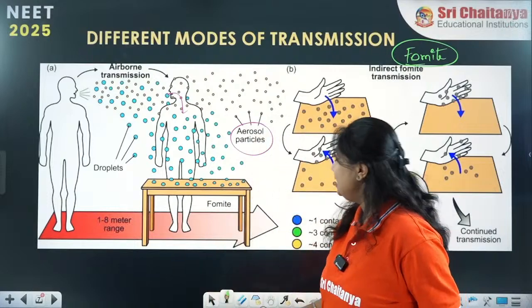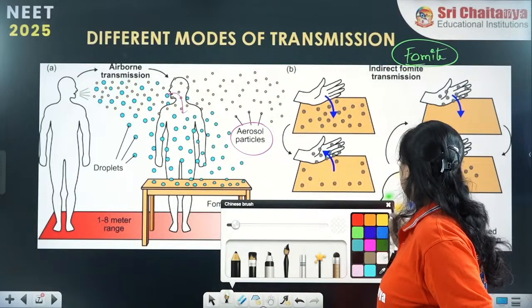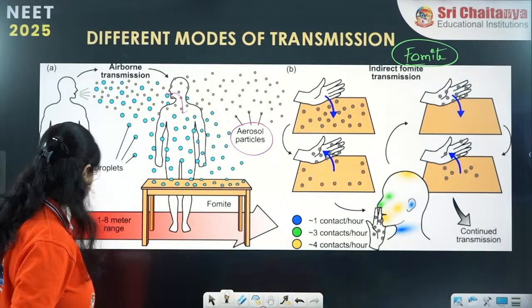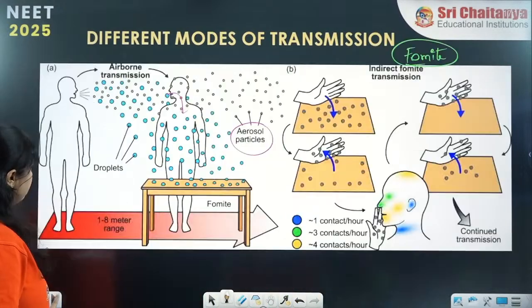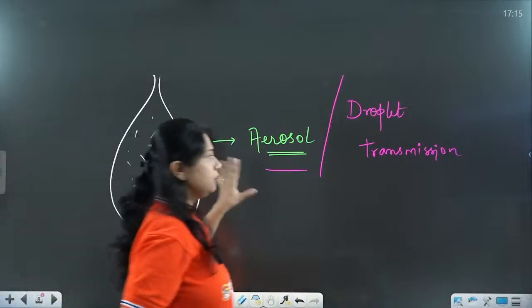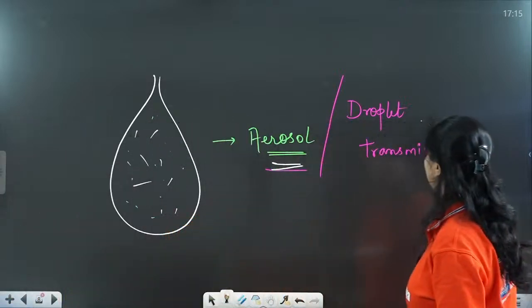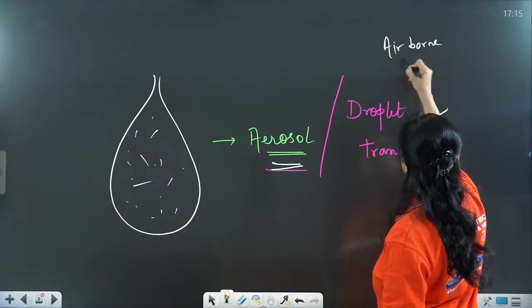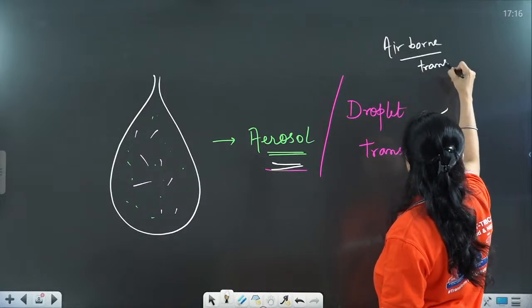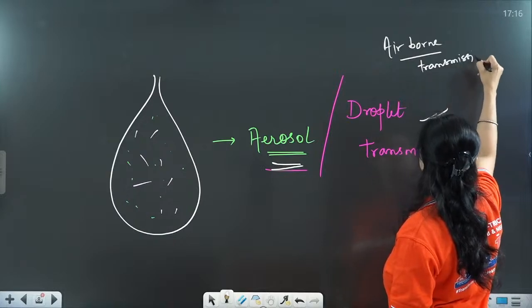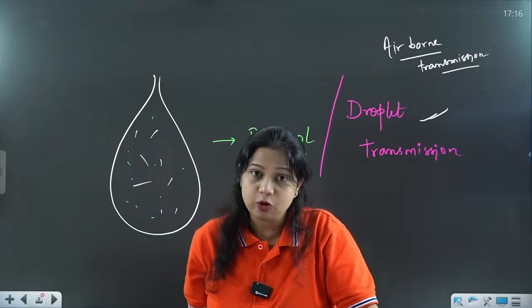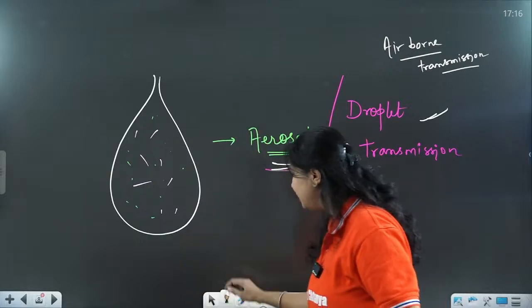Now what are the examples of coughing and sneezing, or we can say airborne transmission? So now these are the airborne transmission. This is the aerosol or droplet transmission. It is also called airborne transmission. Now what are the organisms that can transmit, or what are the infections that can transmit through airborne transmission? I am very sure you all know the examples.